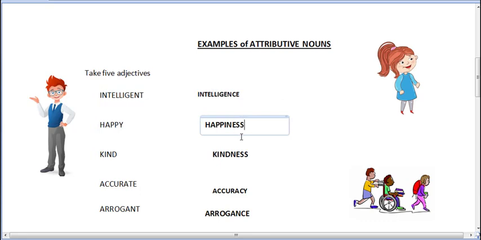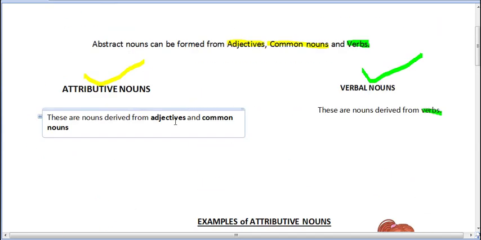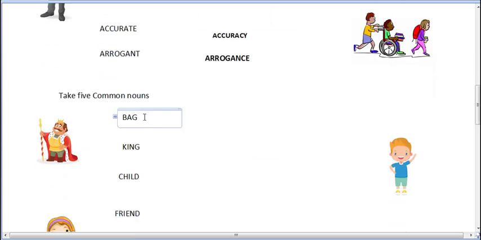Now again, if you remember, I had said that attributive nouns are formed from adjectives as well as common nouns. See, here I have taken 5 common nouns. The first common noun that I have taken is bag.